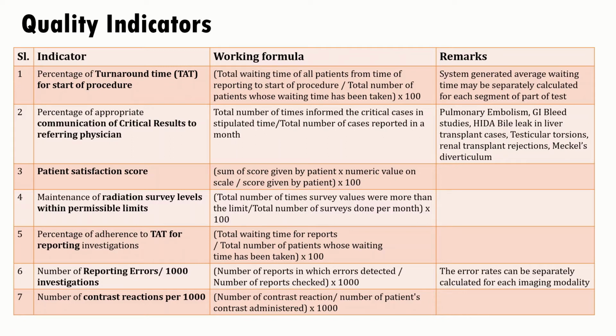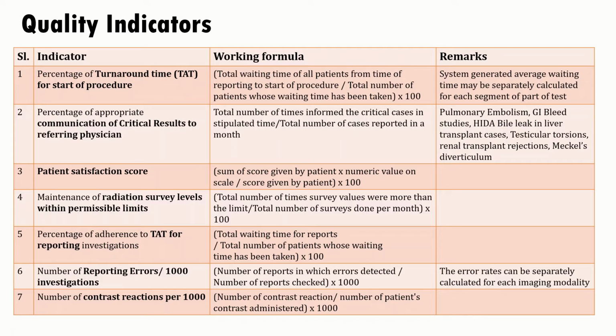So you can monitor that by calculating the total waiting time of all the patients from time of reporting to start of procedure, divided by the total number of patients whose waiting period has been recorded, into 100. You can get this from system generated records.